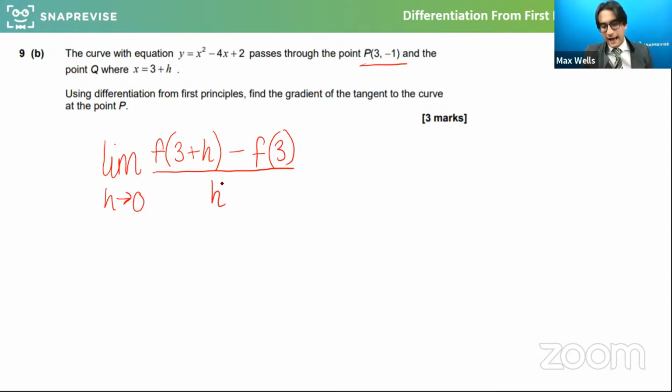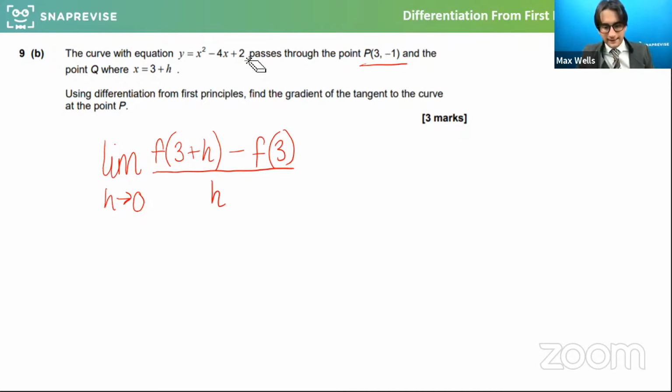Instead of just doing it in x in general terms, we're told we want to know it at the point when x is 3, so we don't need to do it in terms of x anymore. We can sub 3 directly in. You might have worked out, well, yes, to those that have said I can just differentiate this and sub 3 in, absolutely. But this question is guiding you through and scaffolding the process of first principles, so we need to do it that way.